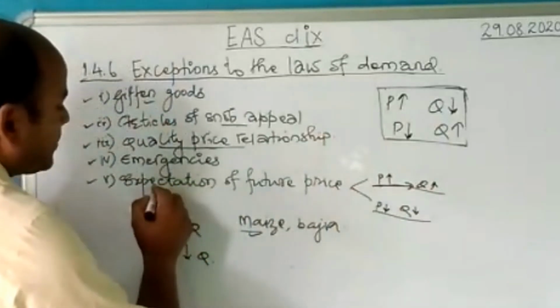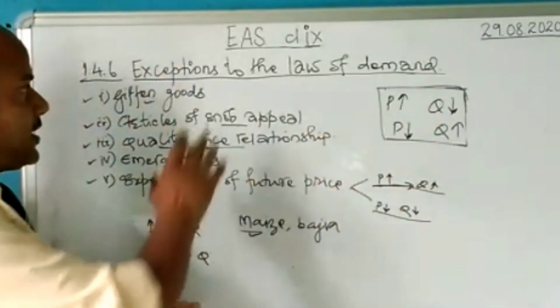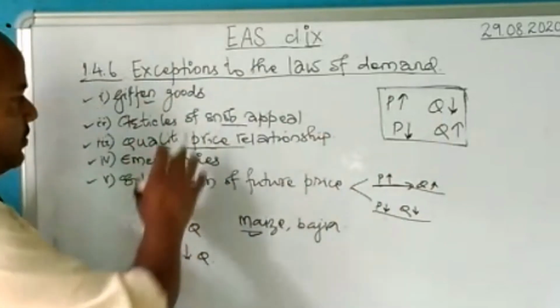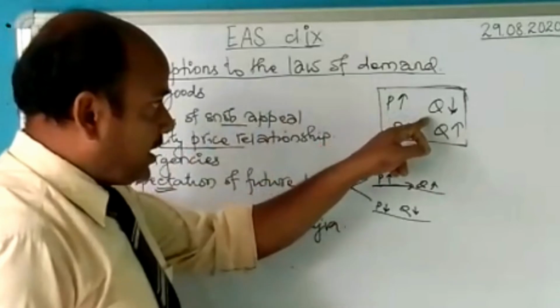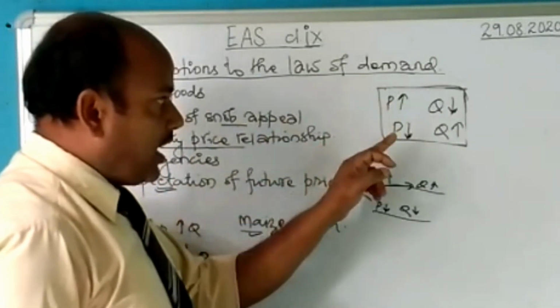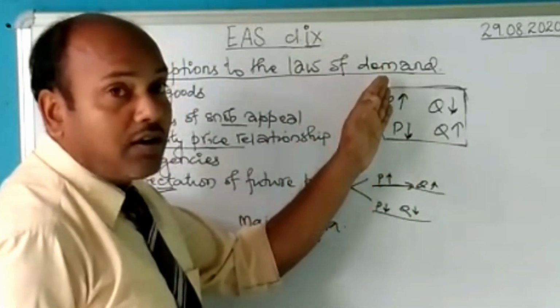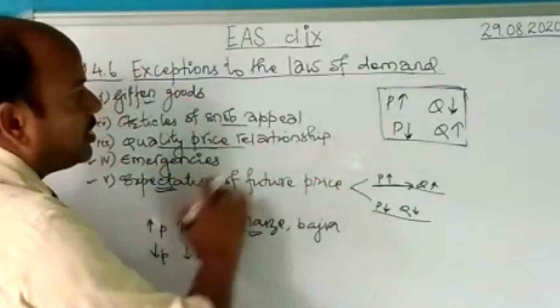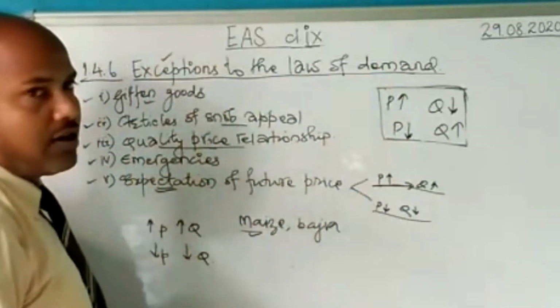So this expectation regarding the future price also is an exception to the law of demand, because all these situations do not follow the law of demand, where the quantity has to decrease when the price increases, and the quantity has to increase when the price decreases. This is the normal law of demand, and under these situations this condition is not followed. That's the reason why we call this an exception to the law of demand.